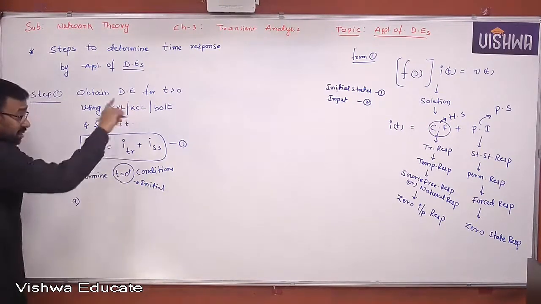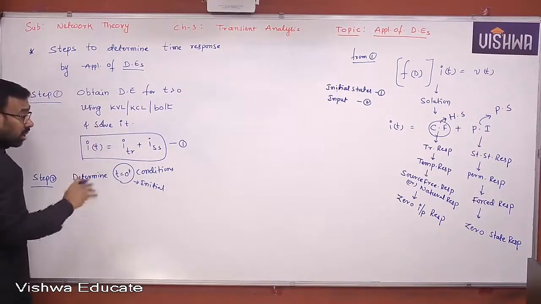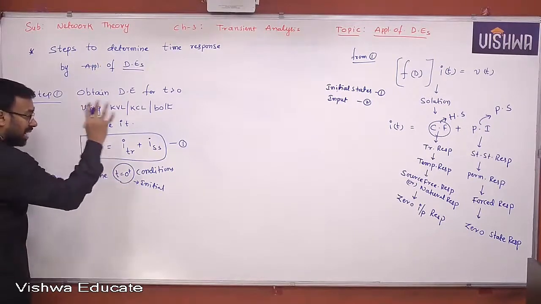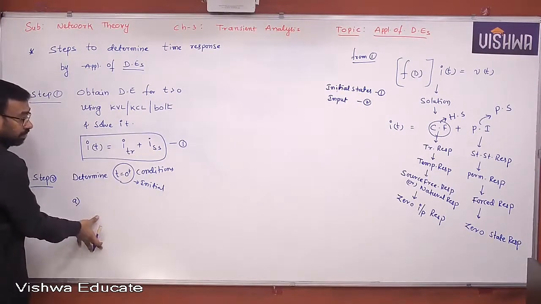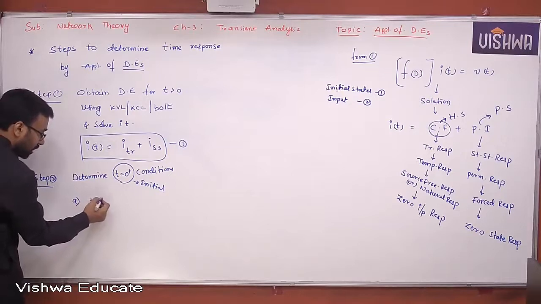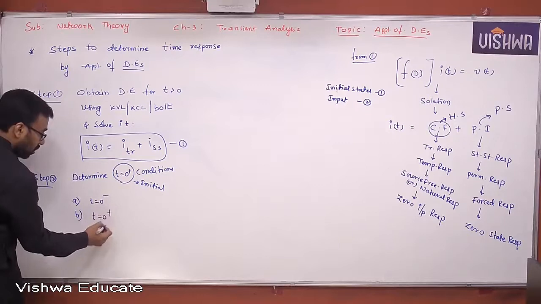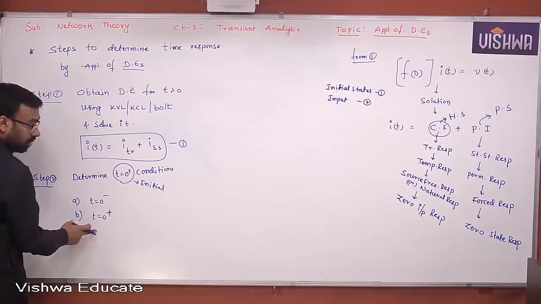Whatever we learnt in the earlier sessions on initial conditions, how to determine, you just take the entire calculation part and apply here. Just copy and paste here. That is, t equal to 0 minus first we do, then t equal to 0 plus we go. Most probably you will get problems on the first order derivative terms only.